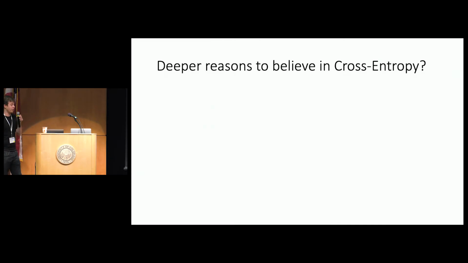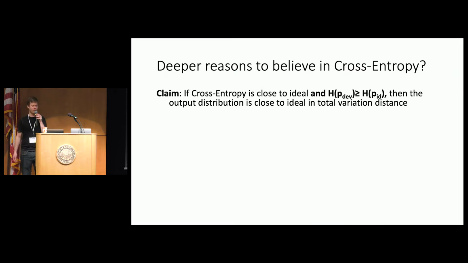and we think we have deeper reasons to believe in the cross entropy proposal, that it should work effectively under only less stringent error models. So here's the claim. Suppose we take our experimental samples and we score our cross entropy, again using our supercomputer, and we find that the cross entropy of this device is close to ideal. But now let's also assume something.